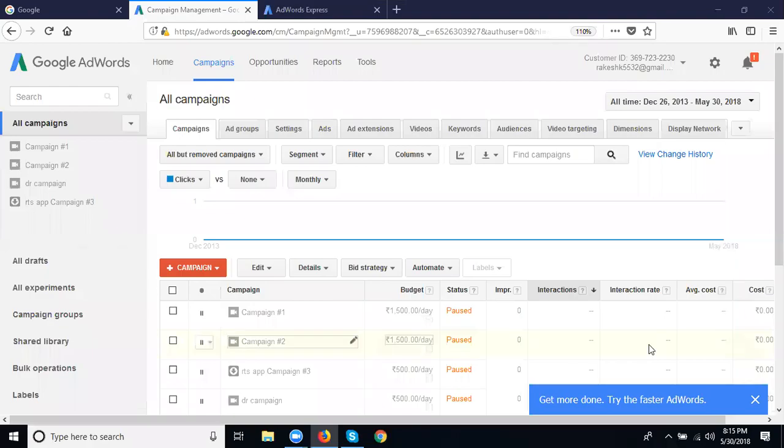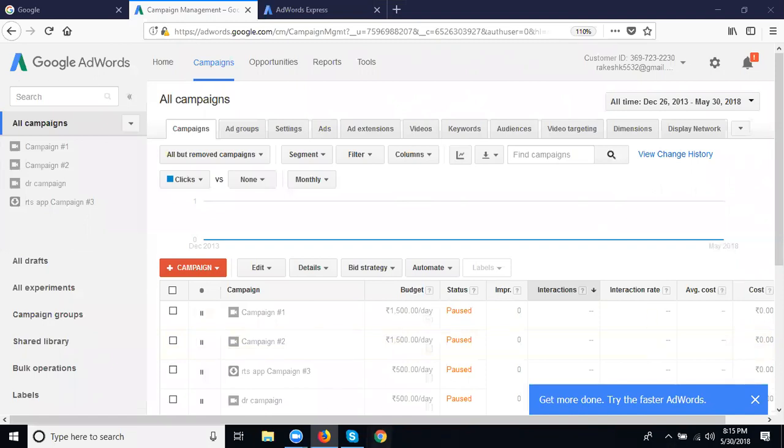I've discussed a very important topic. What is the difference between Google AdWords and Google AdWords Express? Google AdWords depends on your website, videos or mobile apps. But Google AdWords Express depends on your mapping. Without a mapping, you can't create your ads.